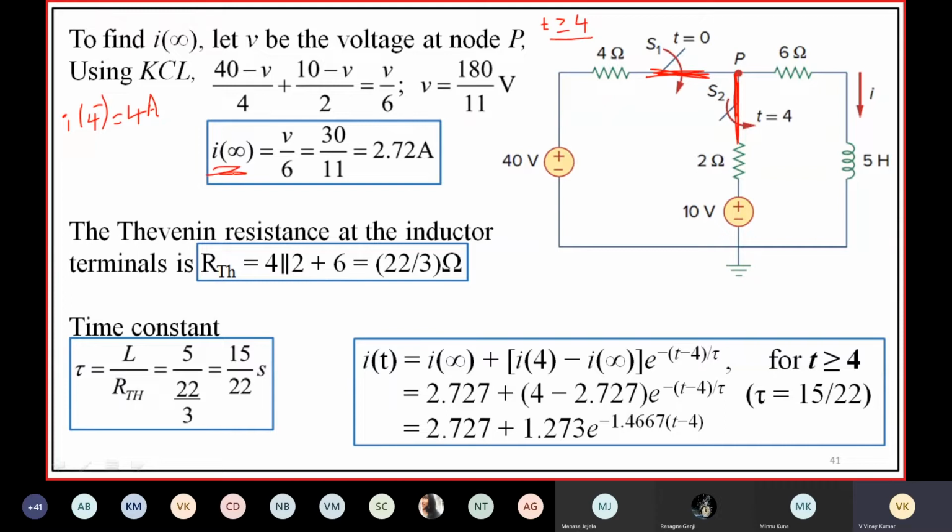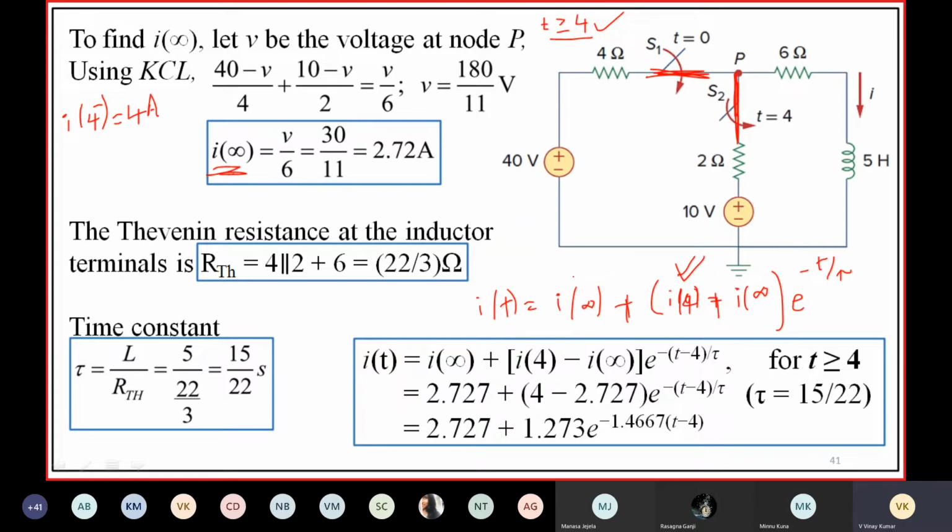I of t is equal to I of infinity plus I of 0 initial value minus I of infinity into e power minus t by tau. Here the initial value would not be I of 0, it is I of 4 for this interval.